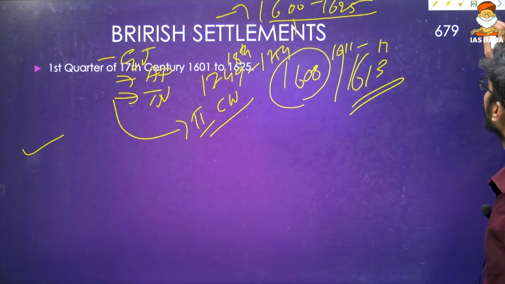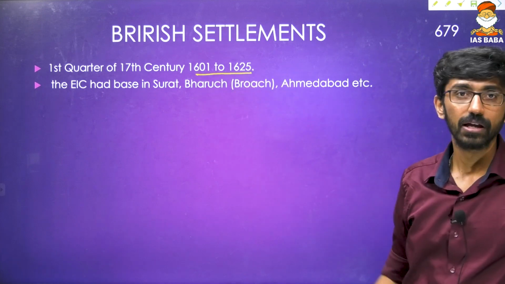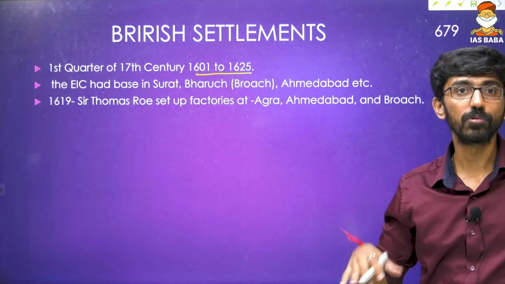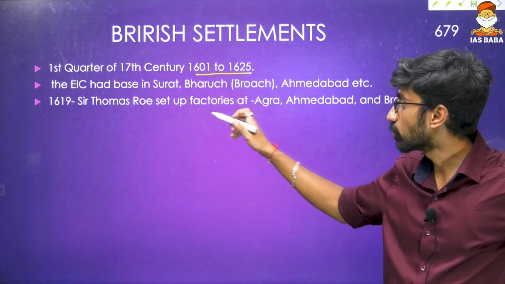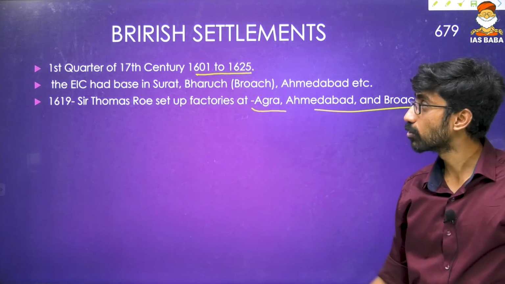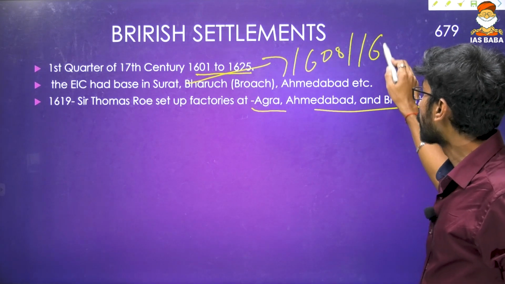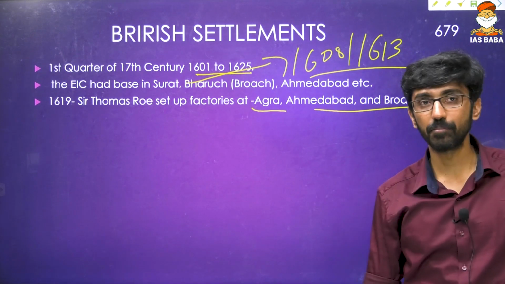Okay, look at it from British settlements. First quarter of the 17th century, 1601 to 1625. The EIC had established by Thomas Roe particularly. In 1619, Thomas Roe set up factories at Agra, Ahmedabad, Bharuch by 1619, and Surat was established temporarily in 1608, and after the Battle of Suvali, that is in 1613, it became permanent.